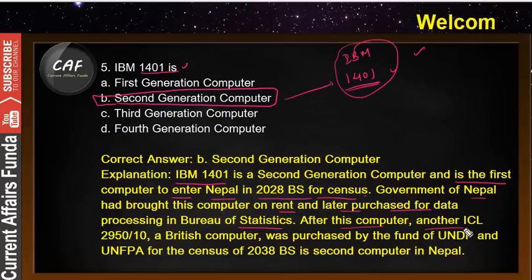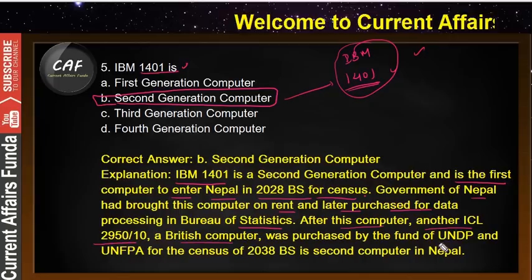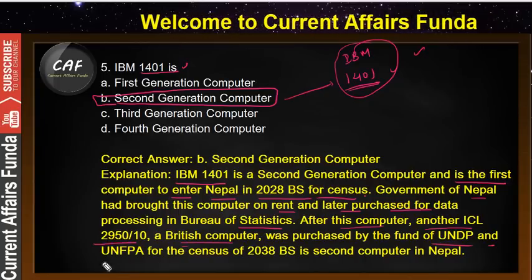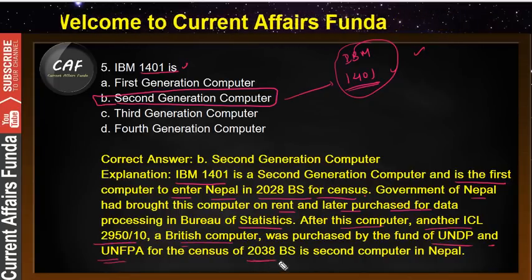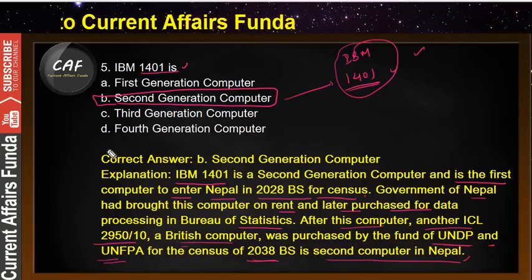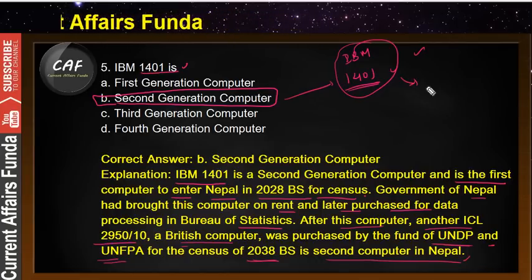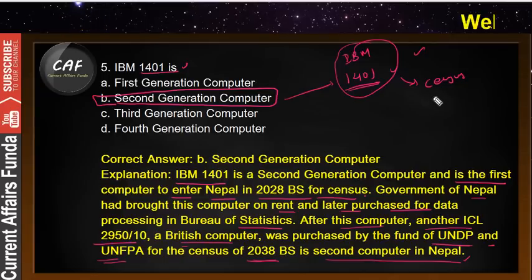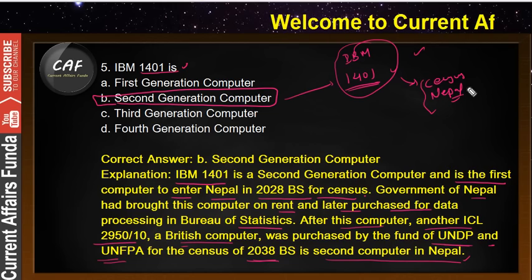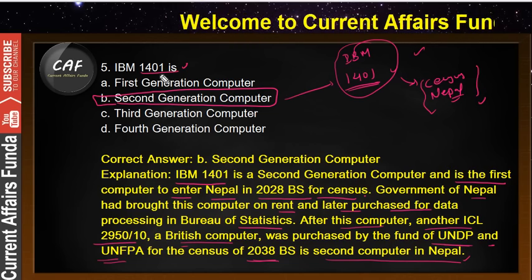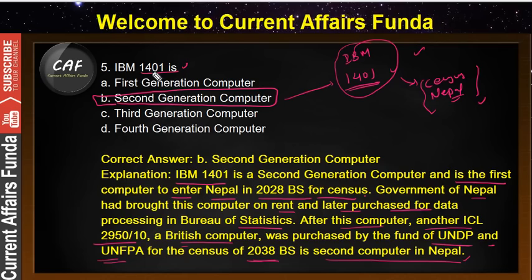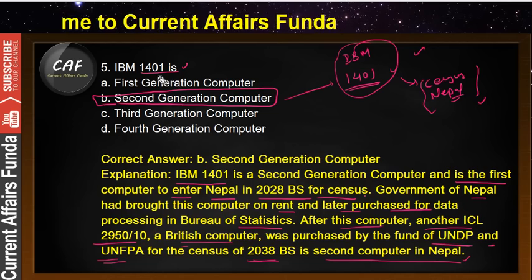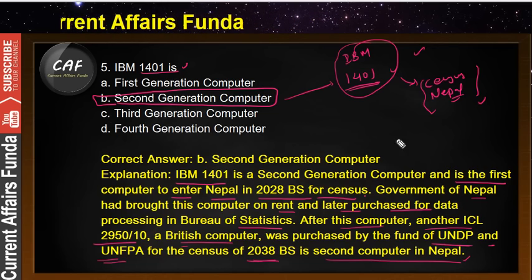After that computer, another, ICL 2950/10, a British computer, was purchased with the funds of UNDP and UNFPA for the census of 2038 BS, as the second computer of Nepal. Basically, this computer was used to calculate the census in Nepal. So the motto of this computer was to calculate the census, and the Nepal government basically used such kinds of computers. So the question asks what IBM 1401 is. IBM 1401 is a second generation computer.